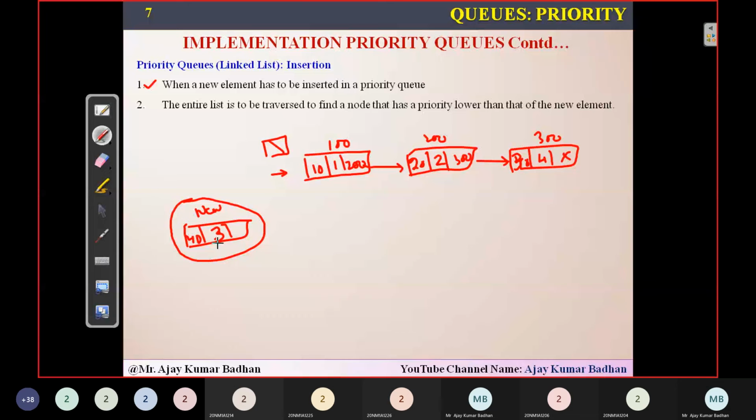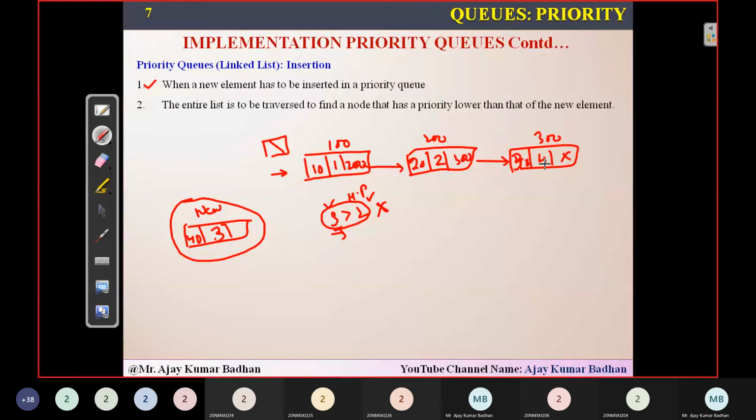Next, we'll go to the next one. 3 is greater than 2. This condition also fails. Why? From a numerical point of view, this condition is true, but we are considering priority. The lowest number will have the highest priority. So 2 has higher priority when compared to 3, so definitely this priority condition fails here.